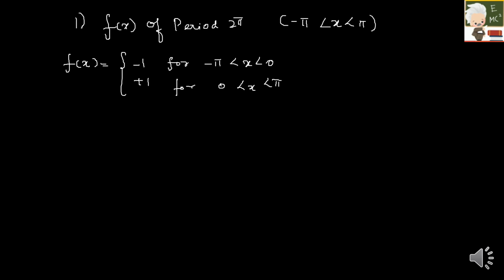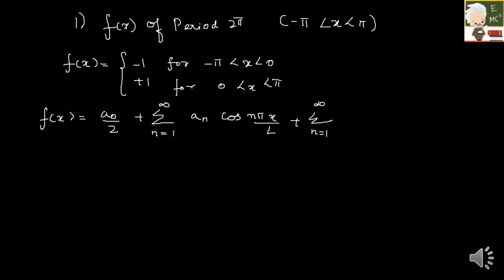First, let us do it step by step. If you are doing Fourier series for the first time, please do the steps step by step so that it will be really easy for you. So here f of x is equal to a naught by 2 plus summation n equal to 1 to infinity an cos n pi x by L plus summation n equal to 1 to infinity bn sin n pi x by L, right?